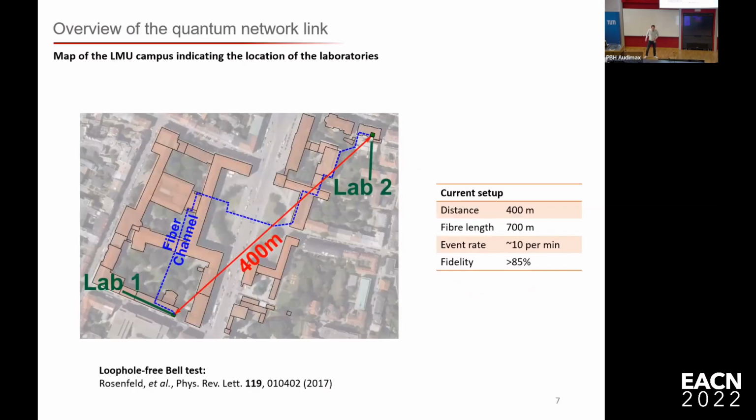All right, then this is the quantum network link we're talking about. So this is the campus of the LMU, where we have the 2 labs, which are separated by 400 meters. The 2 labs are connected via fiber channels of 700 meters. This setup was used in 2016 to do a loophole-free Bell test.